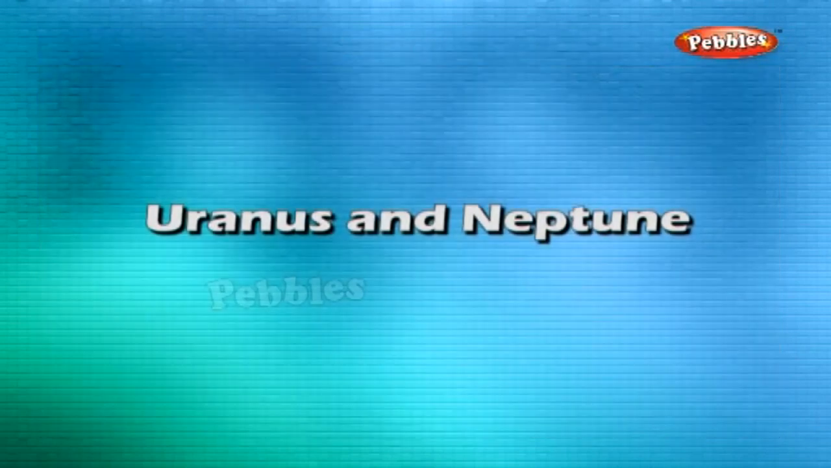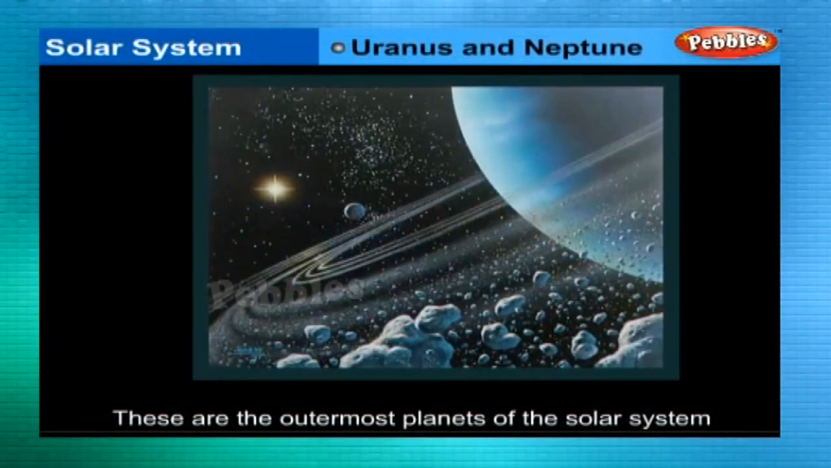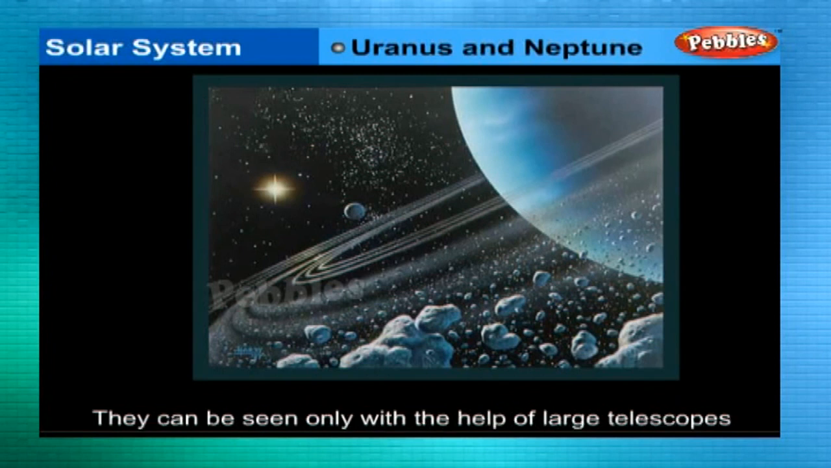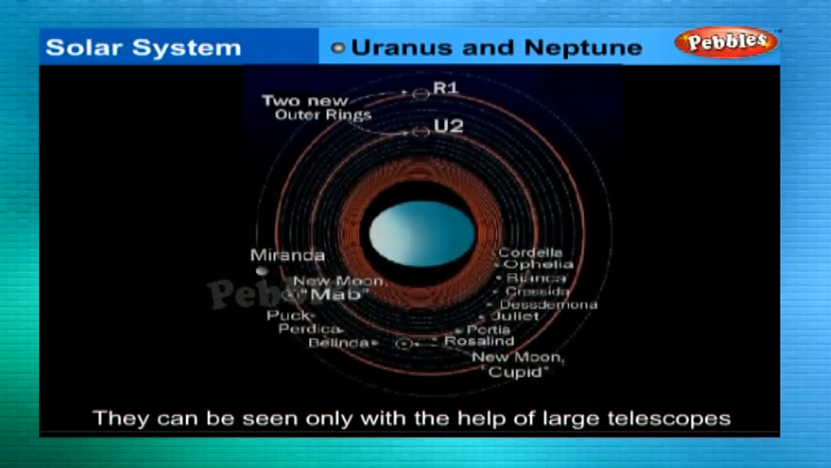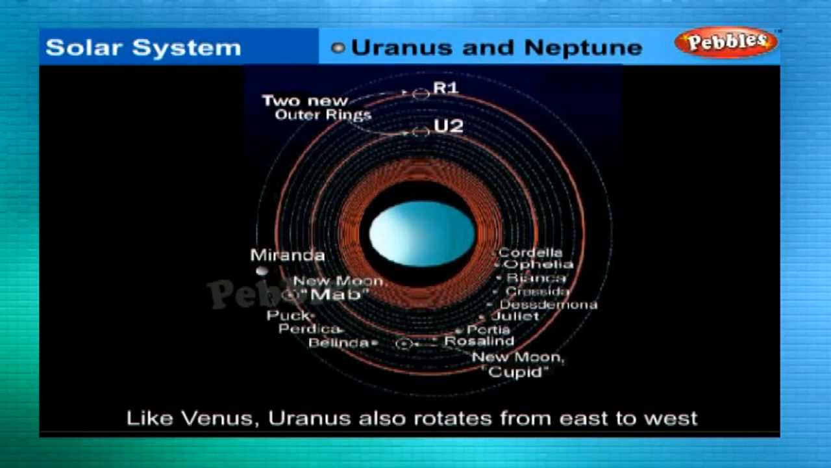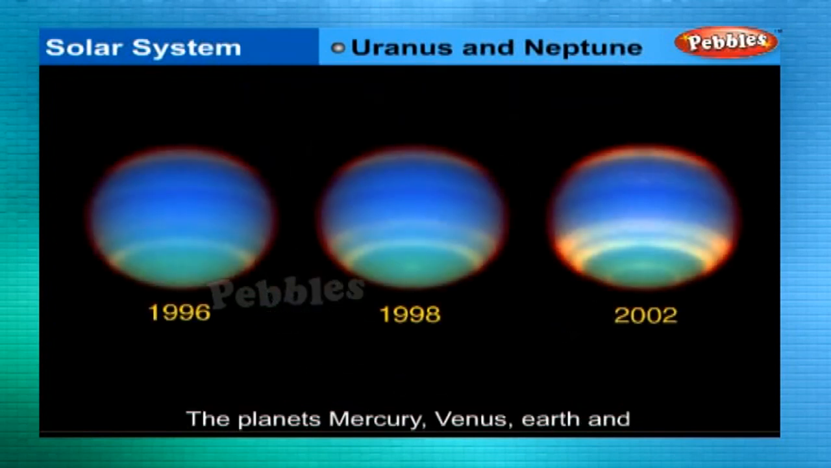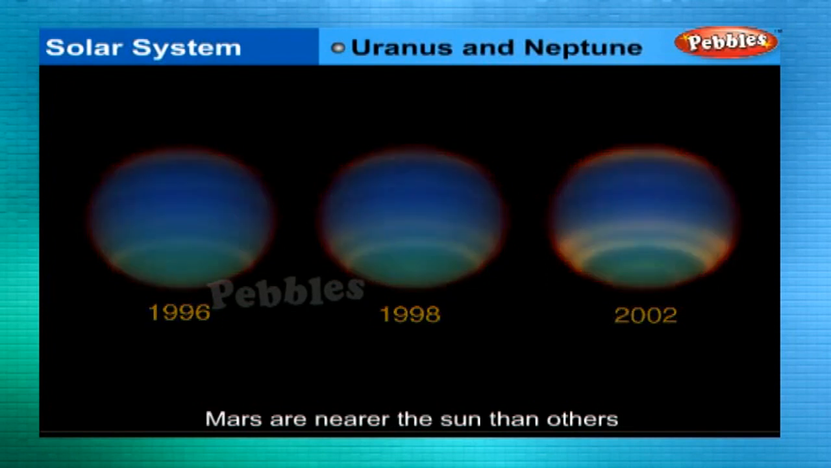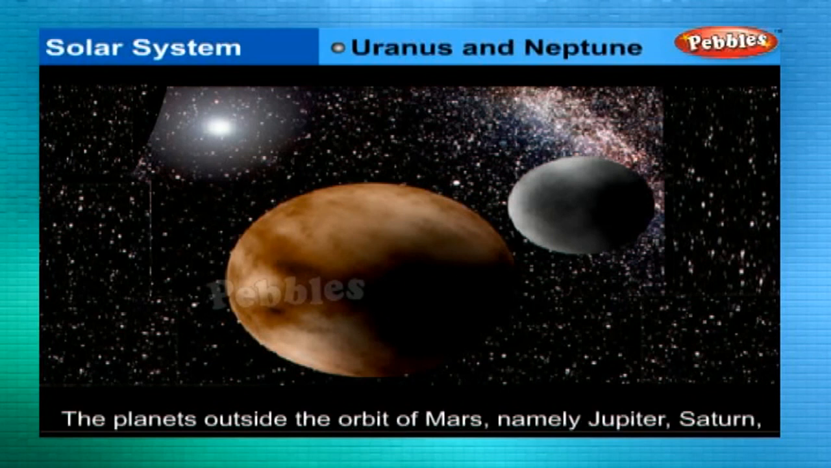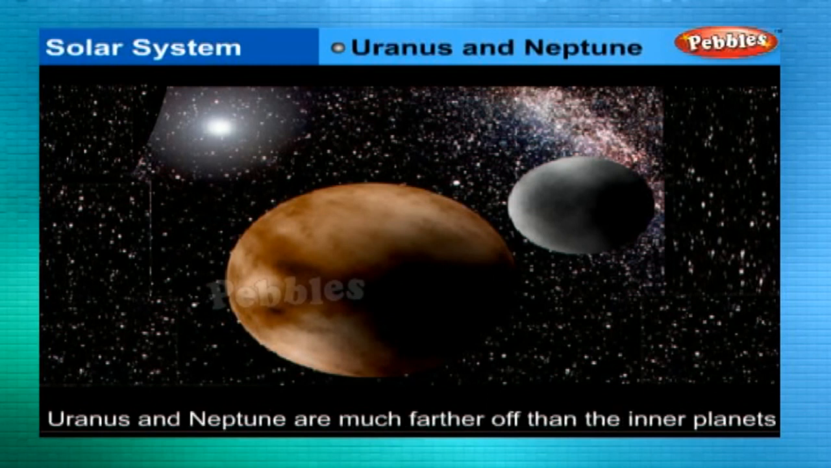Uranus and Neptune. These are the outermost planets of the solar system. They can be seen only with the help of large telescopes. Like Venus, Uranus also rotates from east to west. The most remarkable feature of Uranus is that it has highly tilted rotational axis. The first 4 planets, Mercury, Venus, Earth, and Mars, are much nearer the Sun than the other 4 planets. The planets outside the orbit of Mars, namely Jupiter, Saturn, Uranus, and Neptune, are much farther off than the inner planets.